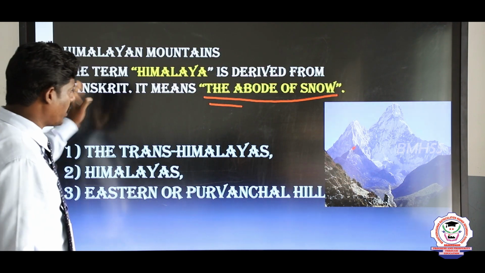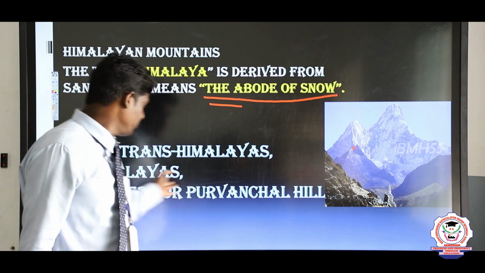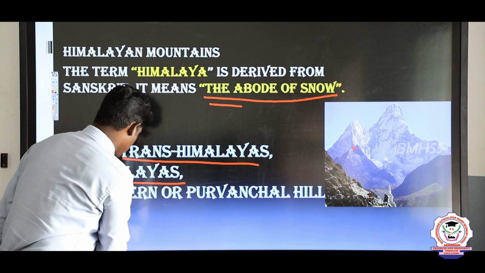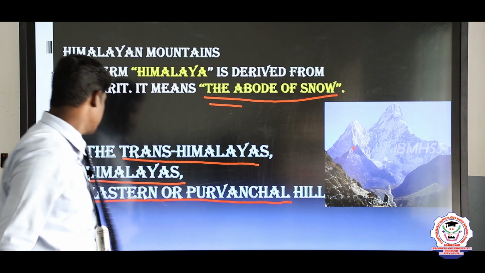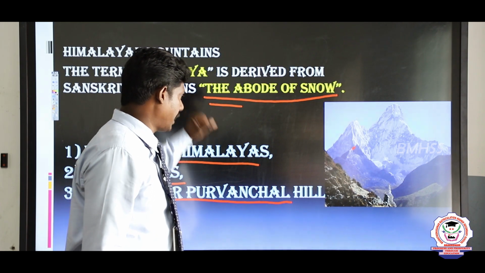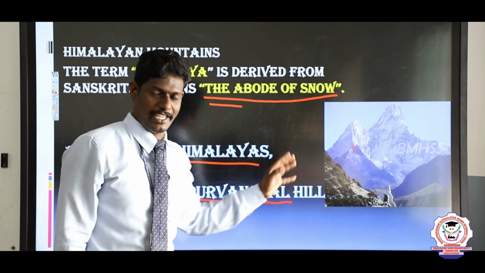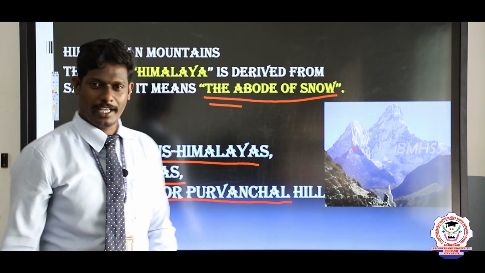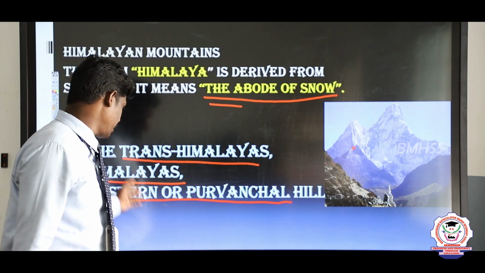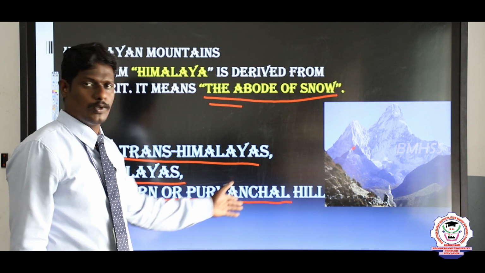The Himalayas are classified into 3: the Trans-Himalayas, the Himalayas, and the Eastern or Purvachal Hills. So these are the 3 classifications of the Himalayas. Let me explain one more time. The meaning of Himalayas is abode of snow, and the 3 types are Trans-Himalayas, Himalayas and then Eastern or Purvachal Himalayas.